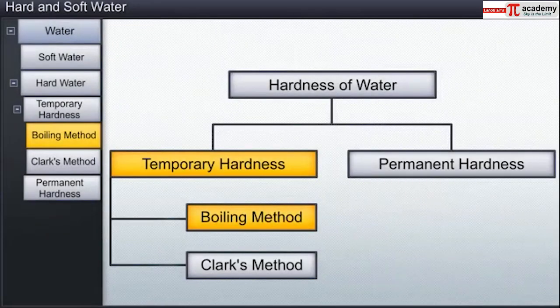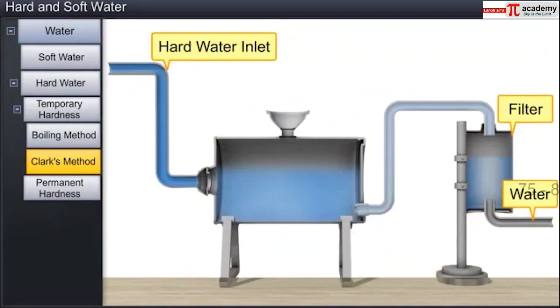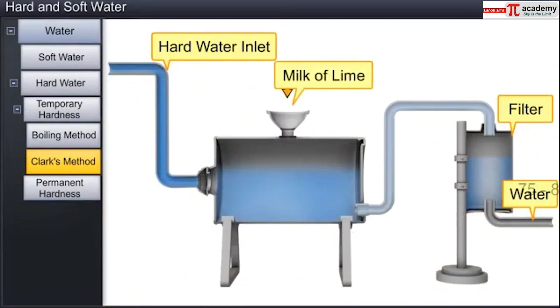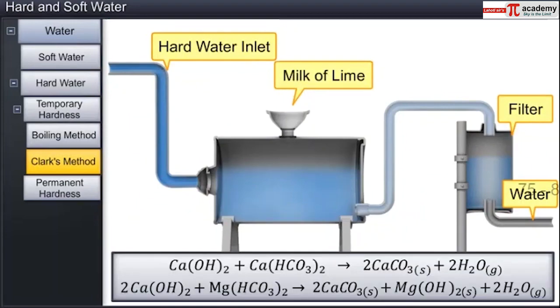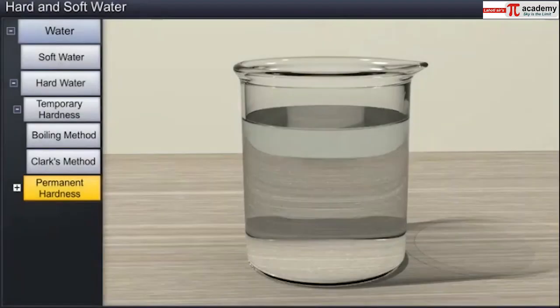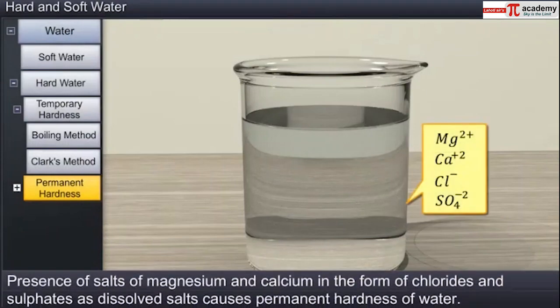The second method to remove temporary hardness is known as Clark's method. In this method, a calculated amount of lime is added to hard water. It precipitates out calcium carbonate and magnesium hydroxide, which can be filtered off. Permanent hardness is due to the presence of salts of magnesium and calcium in the form of chlorides and sulfates. Permanent hardness cannot be removed by boiling.